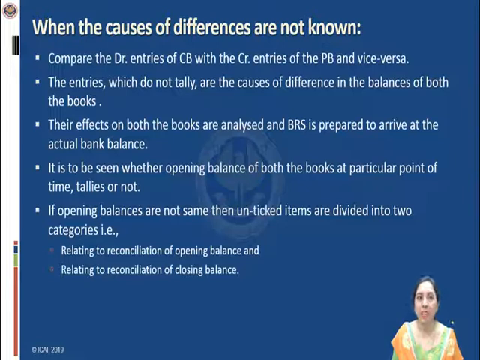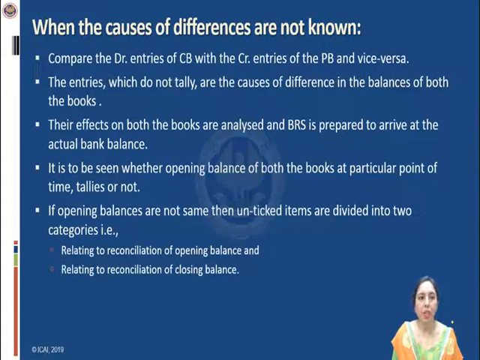If it is tallying, then there is no problem. But in case the opening balances in both the books are not the same, then the unticked items, after finding out the causes, have to be divided into 2 categories.